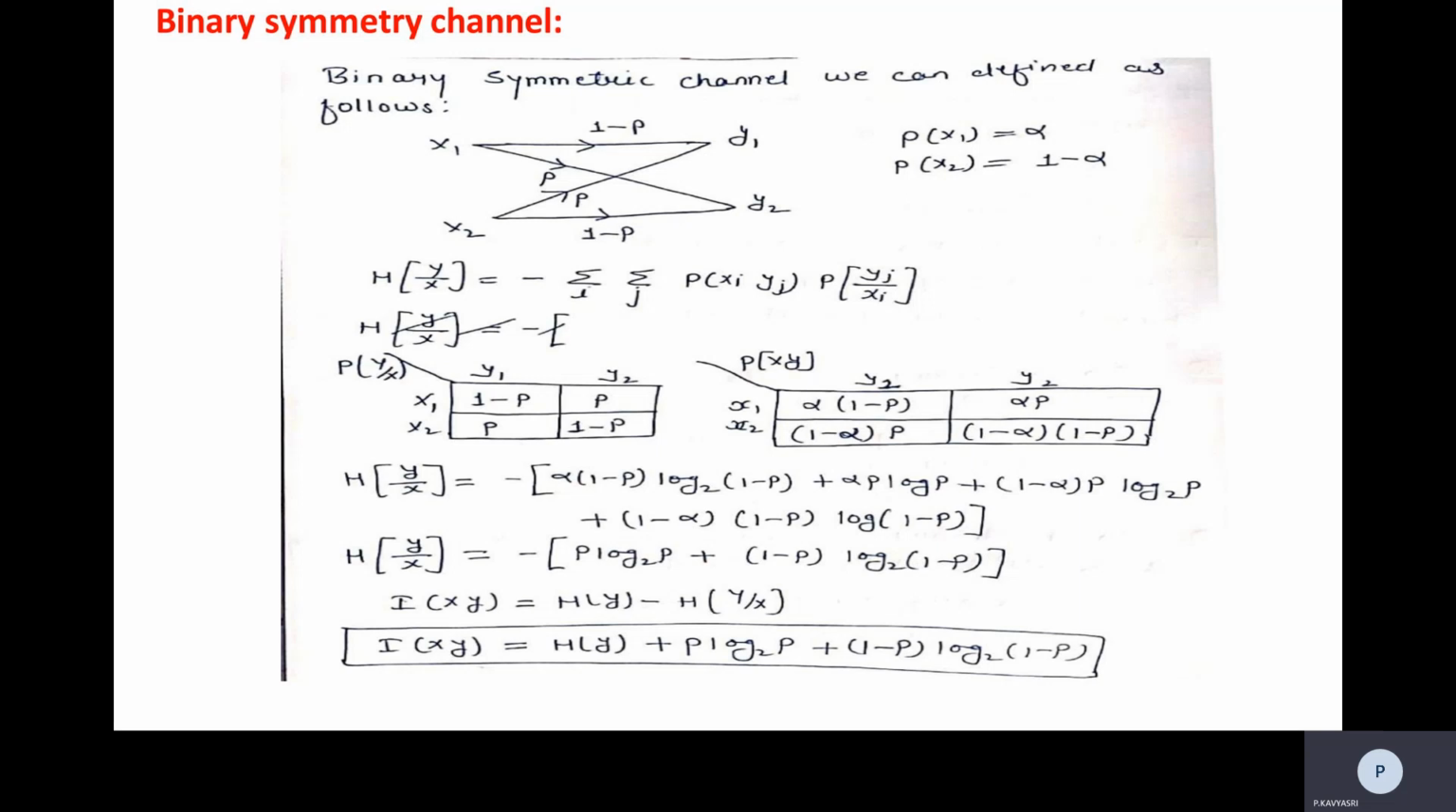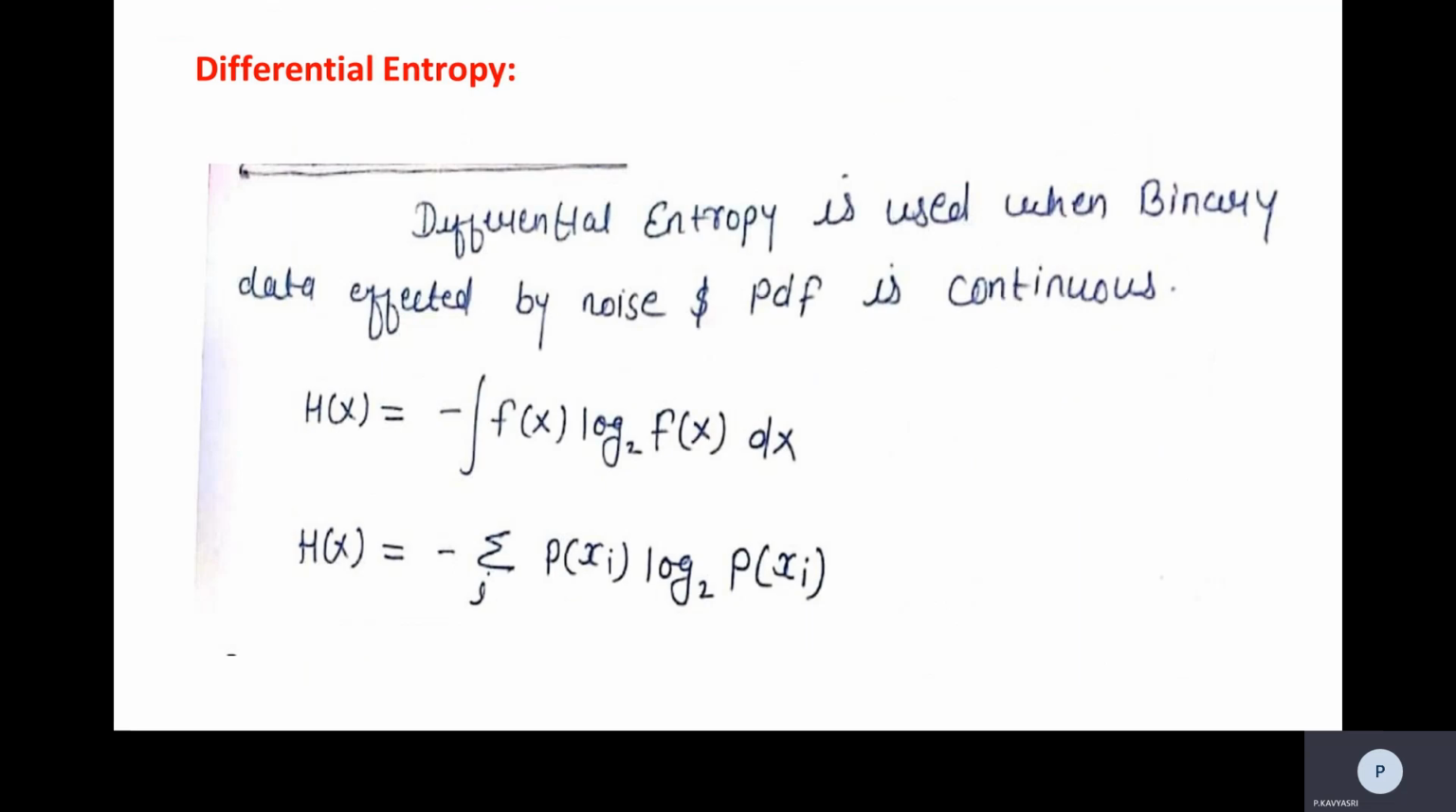And we can say I of xy is equal to h of y minus h of y by x. So we just substitute the h of y by x value here. After replacing the h of y by x value, we get I of xy is equal to h of y plus p log 2p plus 1 minus p log 2 1 minus p. So I'm just substituting the h of y by x value here.